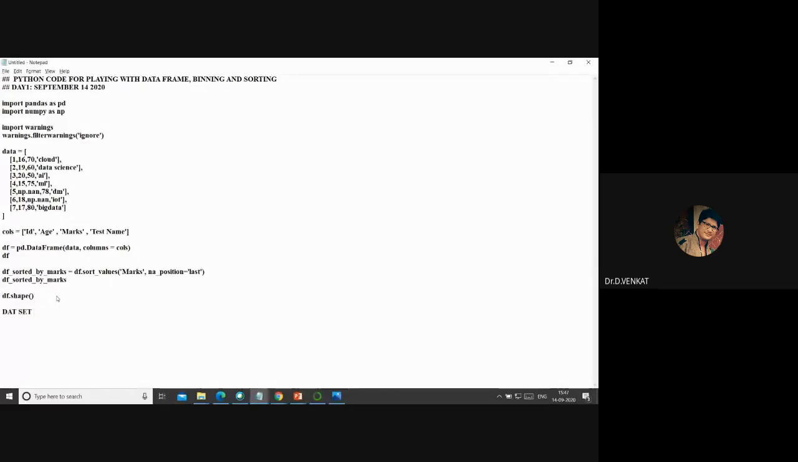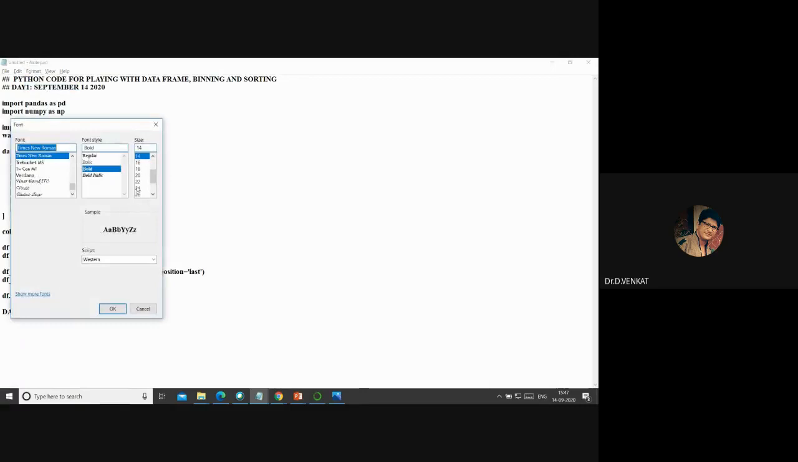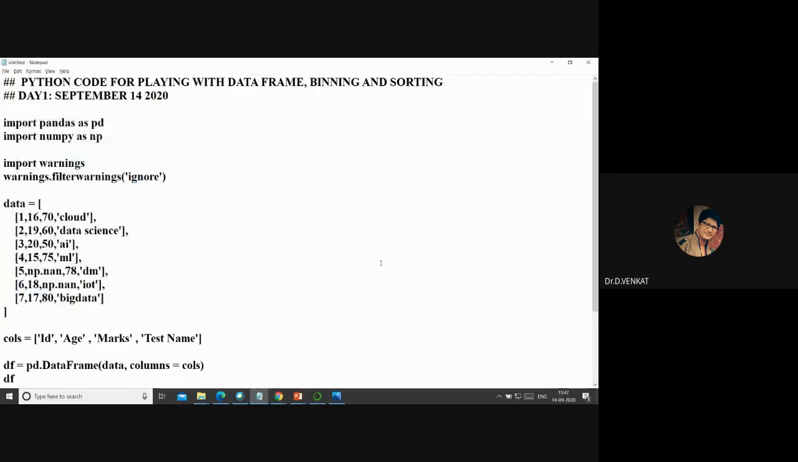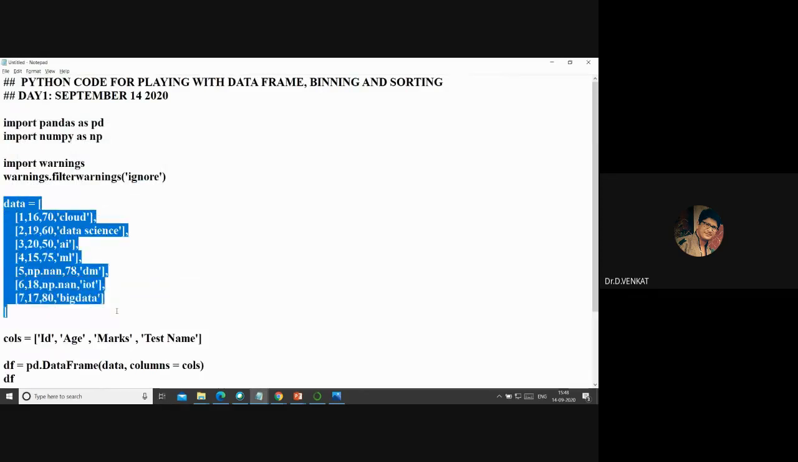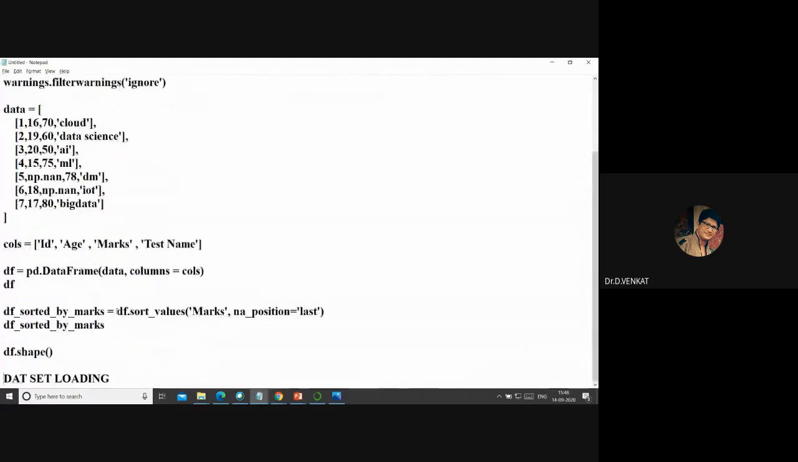So, dataset loading. If you want to load the dataset, you can do it in three ways. One way is like this. See, I'm defining the data inside the code. It is called a built-in embedded dataset. What I did just now is I am using the data inside the code, right? So basically, the first way is that data can be embedded, defined inside the code.